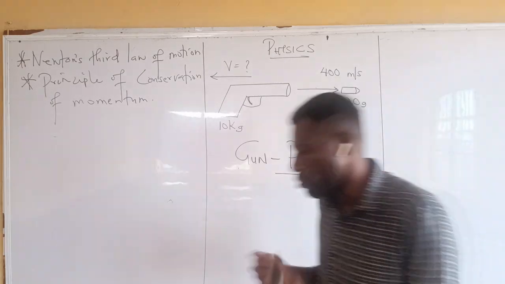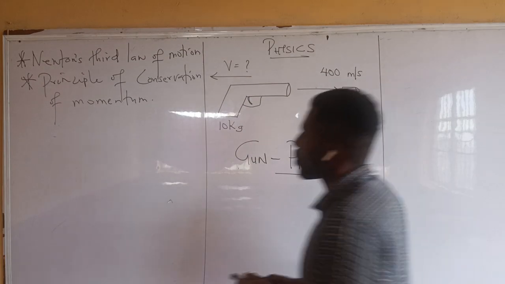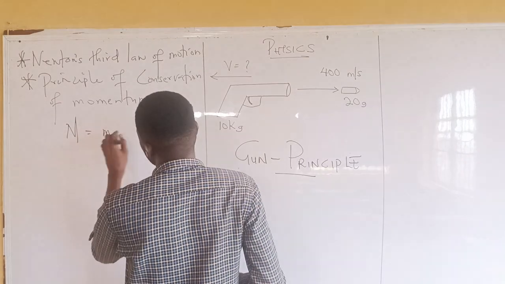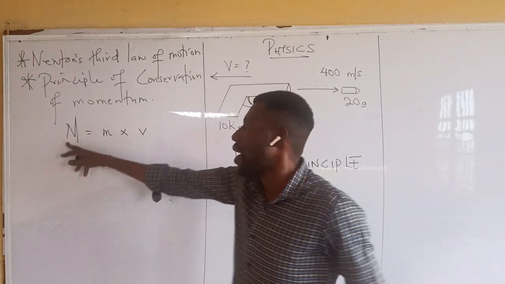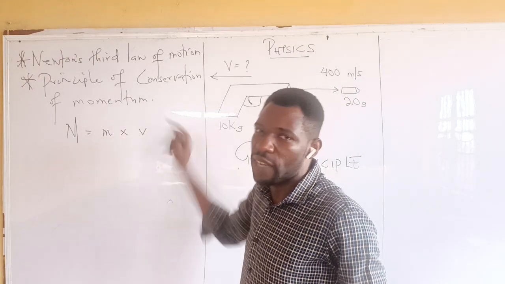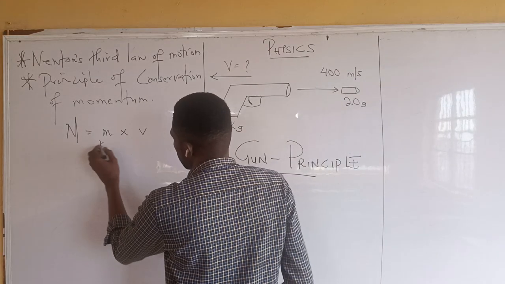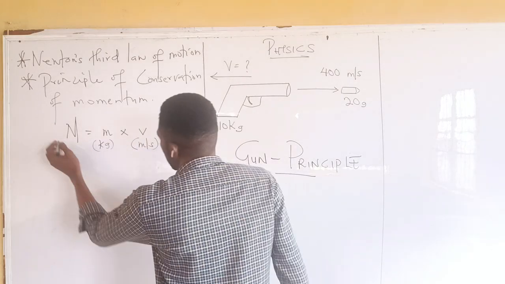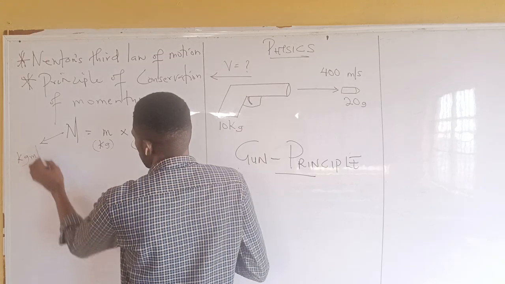You hear people saying, I've gained momentum, right? In physics, momentum is simply the product of the mass of a body and its velocity. Momentum is the product of the mass of the body and the velocity of that body. Mass is measured in kilograms, velocity in meters per second, which makes the SI unit for momentum kilogram meters per second.